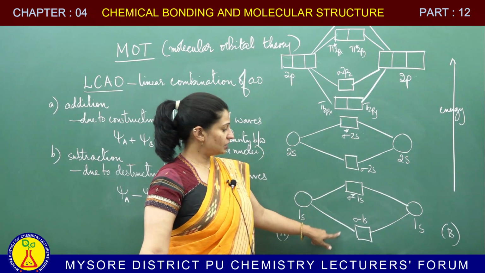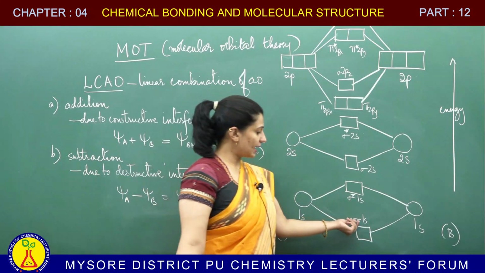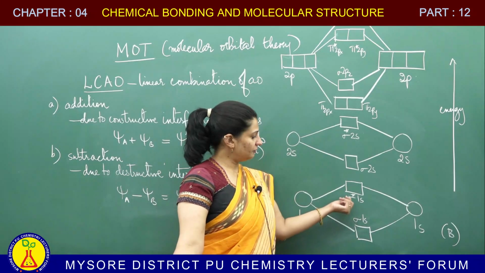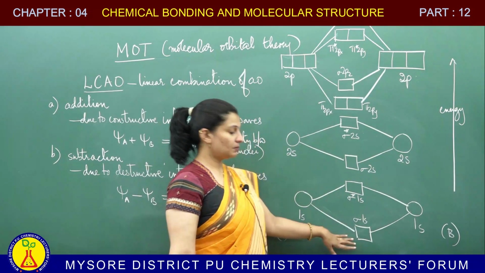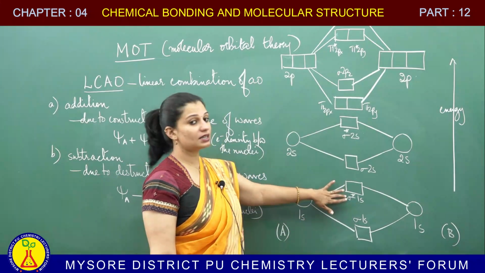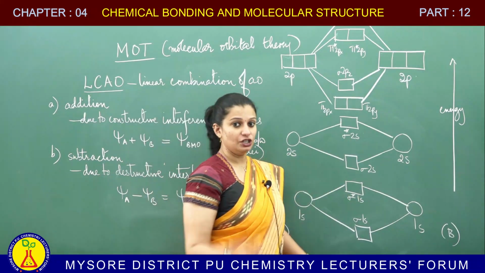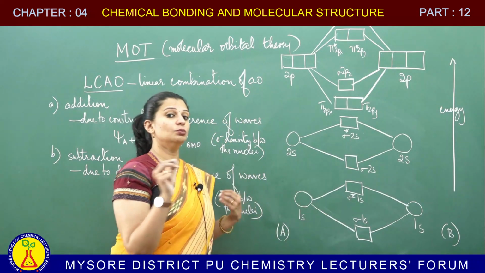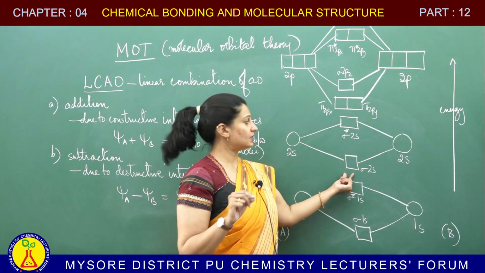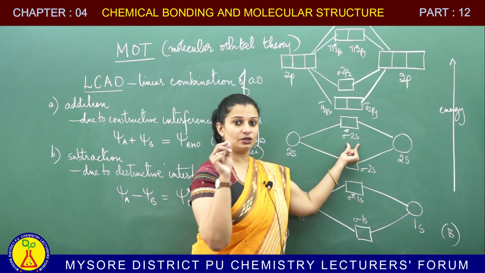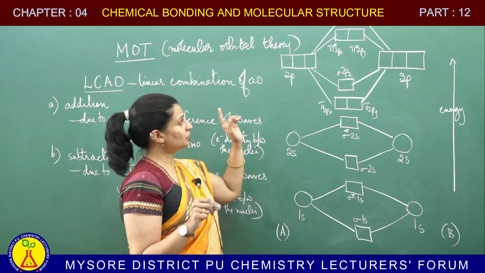The one with lower energy is sigma 1s, because s orbital combines to form sigma bond only. So, this is axial overlap. So, sigma 1s. To differentiate the ABMO, I have written it as sigma star 1s. So, 1s and 1s combine to form sigma 1s and sigma star 1s. Similarly, 2s of A atom and 2s of B atom. 2 atomic orbitals are combining, you will get 2 molecular orbitals. One will be of lower energy, which is your bonding molecular orbital, sigma 2s. The other one will be of higher energy, that is your sigma star 2s, your anti-bonding molecular orbital, similar to 1s.